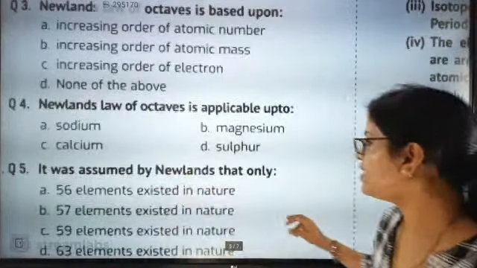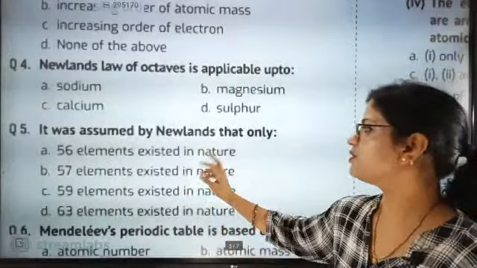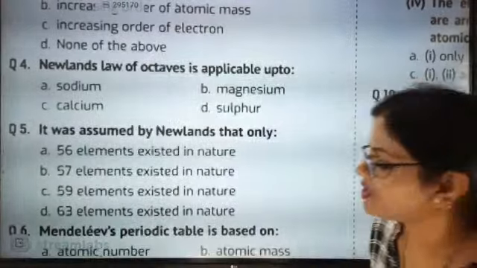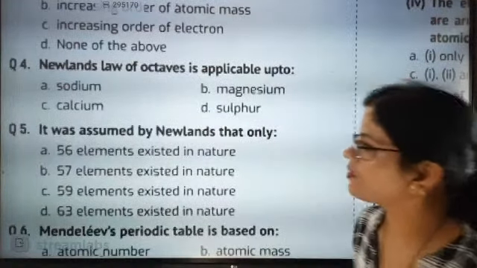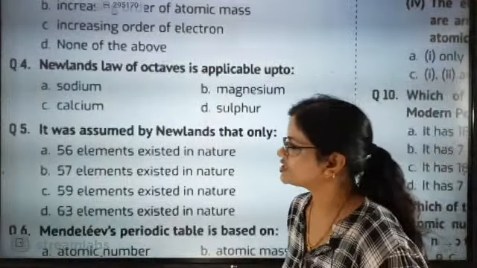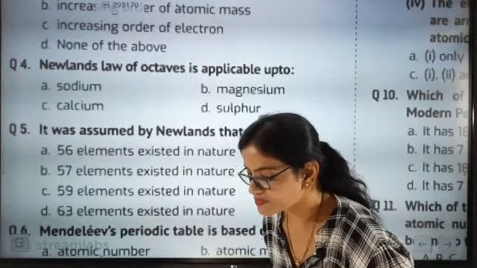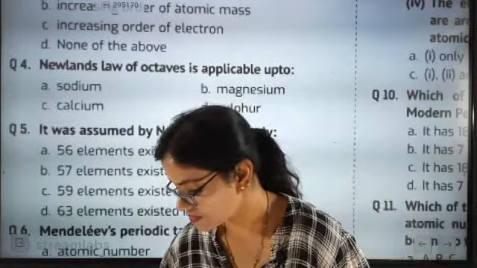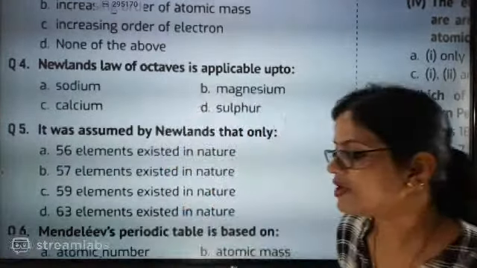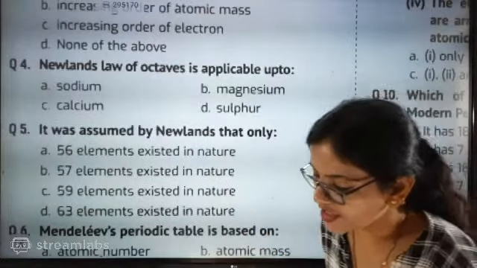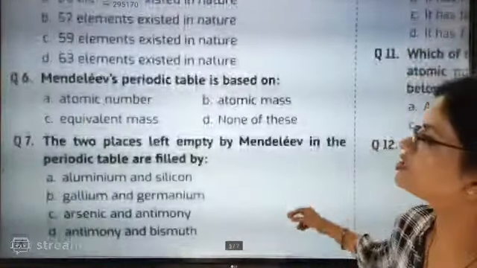It was assumed by Newlands that 56, 57, 59 or 63 elements existed in nature. At that time, how many elements were there? It was exactly 56 elements. A is the correct answer. Shall we go for the next question?